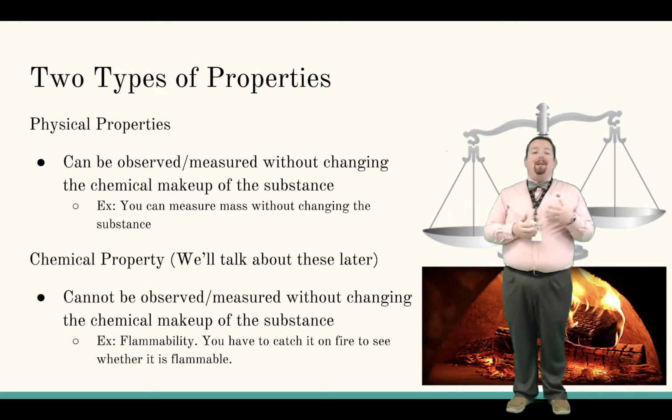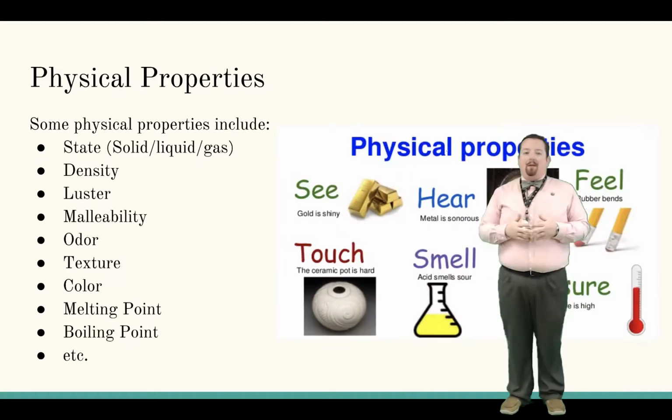So for example, a piece of wood. If we wanted to test the chemical property of flammability on the piece of wood, we would have to catch it on fire. Once we catch it on fire, the part that's been caught on fire is no longer a piece of wood. So some physical properties you might have heard of.